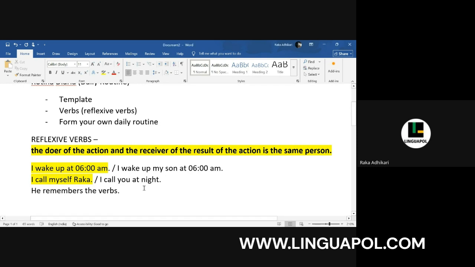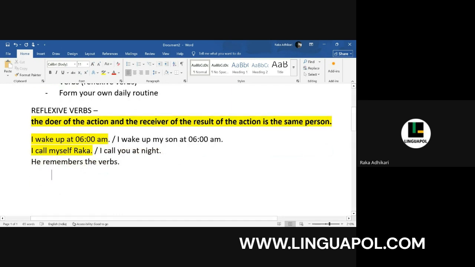Now let us come to the Portuguese context of it. So if I say something like, I wake up at 6 a.m., let's take the same sentence again. In Portuguese, we will say, eu acordo-me às 6 horas. Eu acordo-me. In this, we actually add a reflexive pronoun. And I will come to that. What is a reflexive pronoun?